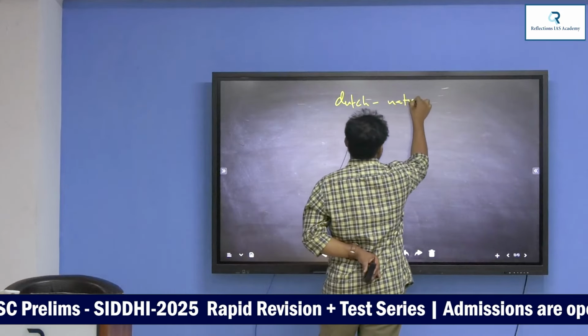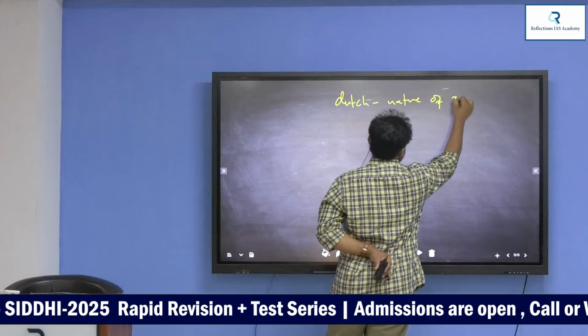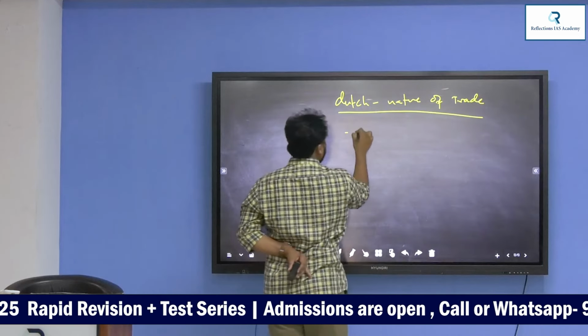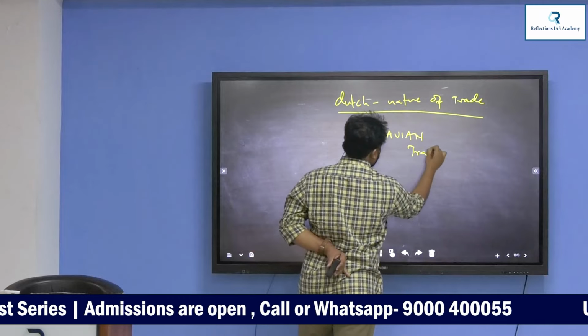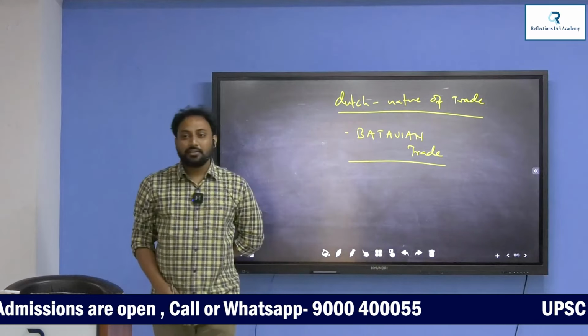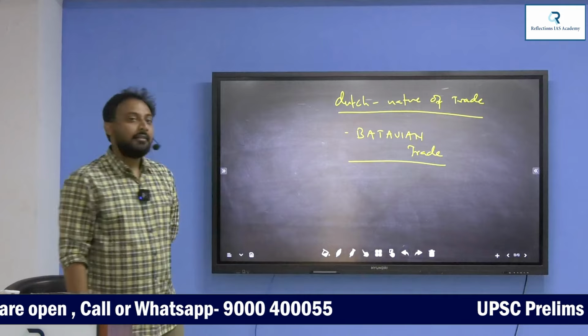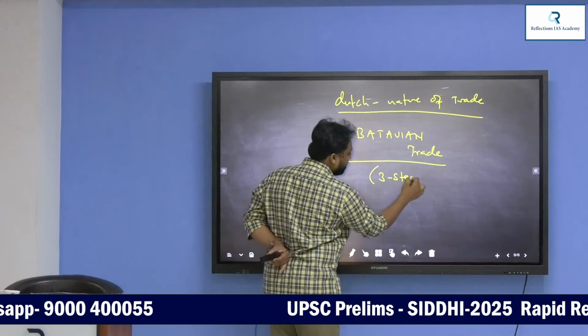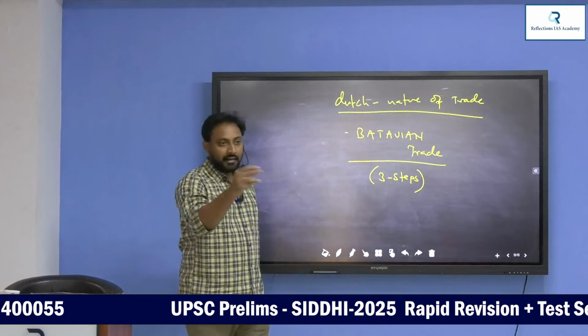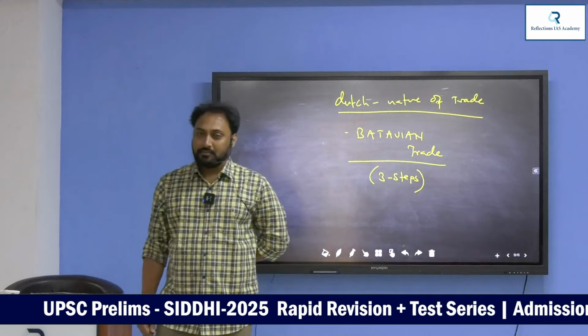The nature of Dutch trade is very, very important for prelims. The Dutch nature of trade is called Batavian trade. This Batavian trade will be followed in 3 steps.